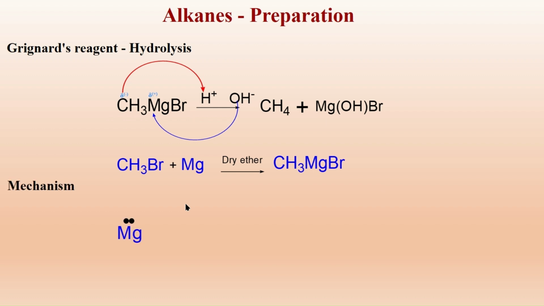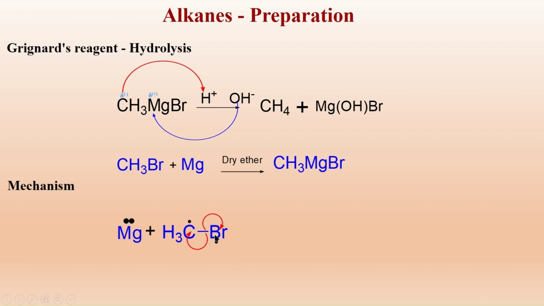The magnesium reacts with methyl bromide. When we heat it, the methyl bromide undergoes homolytic cleavage. Homolytic cleavage means breaking of the bond by equal sharing of electrons. One electron is taken by bromine, which gives a bromine radical. Another electron is taken by the methyl group and it gives a methyl radical.